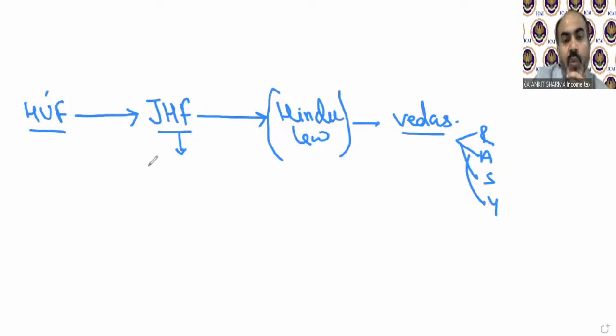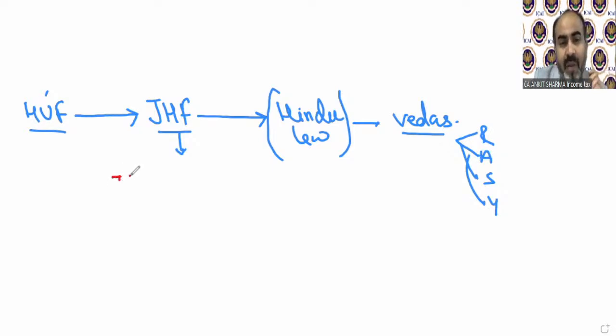Let me explain it to you. Joint Hindu family in general terms means a family in which you, your parents, your grandparents, your uncle, auntie, your cousins live together in the same property. Then that family is technically called a joint Hindu family. Clear? It's very simple. You might all know about it. Practically, you might be living in a joint Hindu family. So if in a family, you, your cousins, your grandfather, grandmother, etc., with parents, are living together, that's called a joint Hindu family. And this definition has been written in a technical way like this.